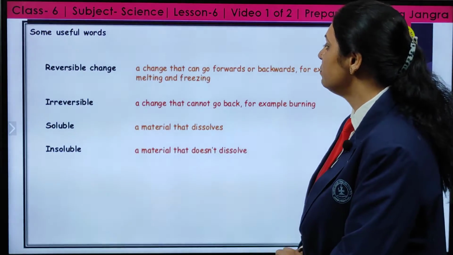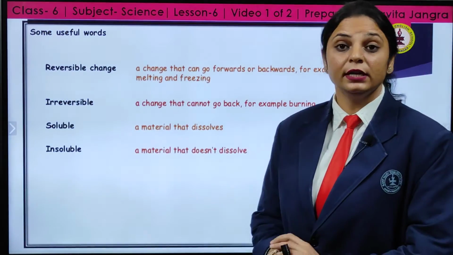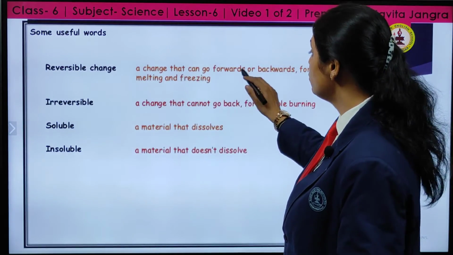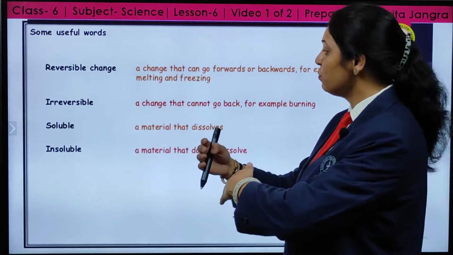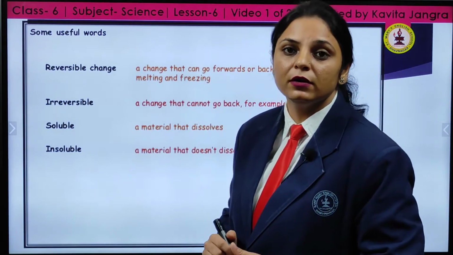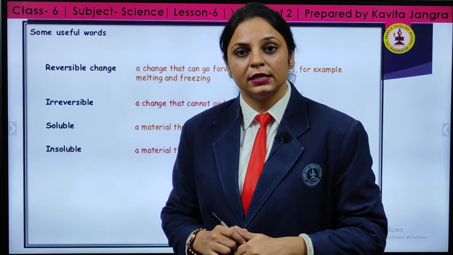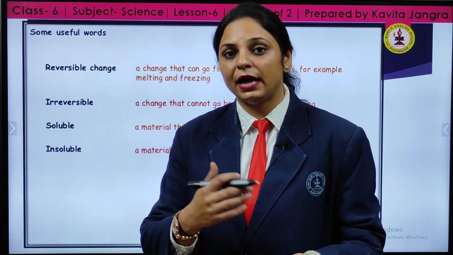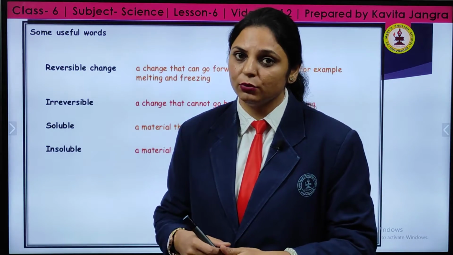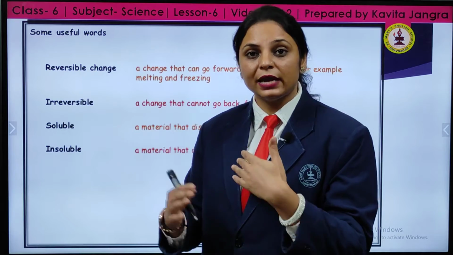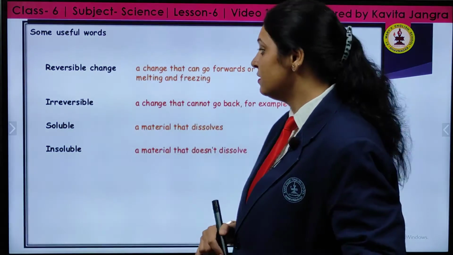Now let us discuss reversible change. What do you mean by reversible change? A change that can go forward or backward, for example, melting and freezing. As I show you in the figure of the melting of ice, if you want to freeze it, you can keep it in the refrigerator and you can again get an ice cube. That is moving ahead and moving it back. So that means there is a reverse action.